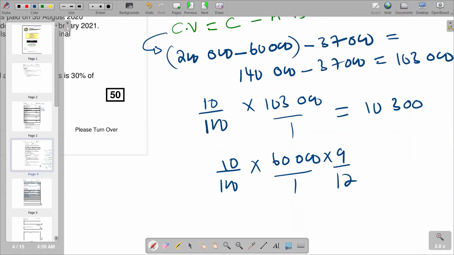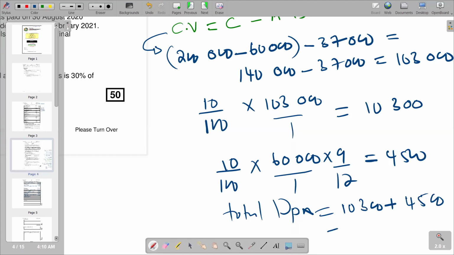Let's calculate and see what we get. We are going to get 4,000. So total depreciation now is 10,300. And we see the final figure that you are supposed to get, you can just add there.